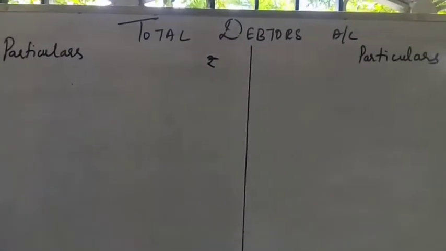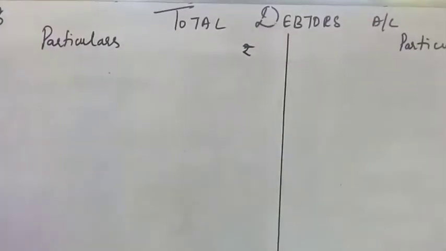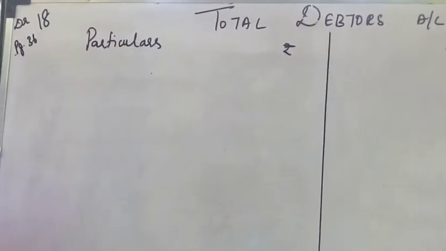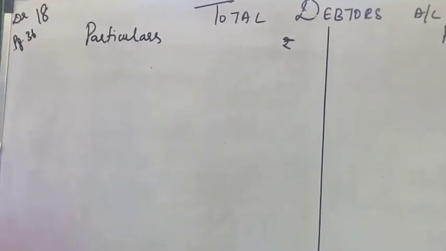See the question number 18, page number 36. Here you have to prepare the trading and profit and loss account and the balance sheet. And here cash book is given. So instead of giving the account balances separately, it is given under the heading cash book.